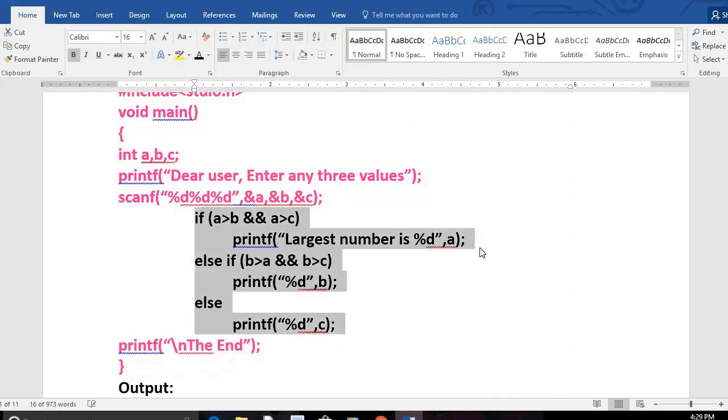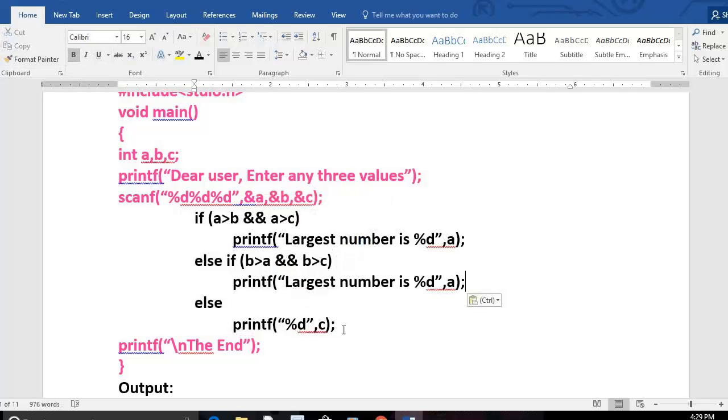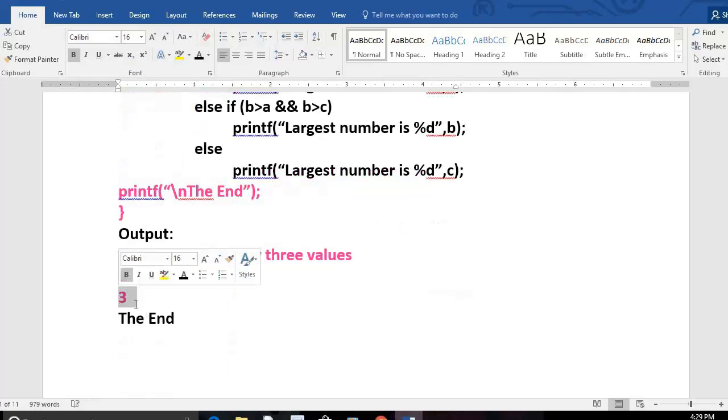Okay, I copy, then I paste here. I paste here also. Then instead of A, I go for B, and instead of A, I go for C. This time I get the output like largest number is.